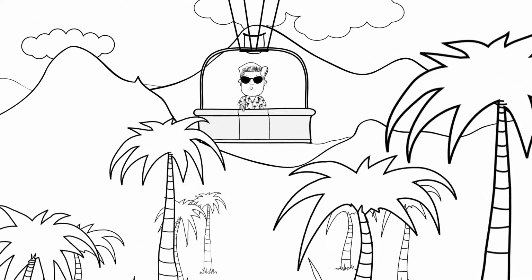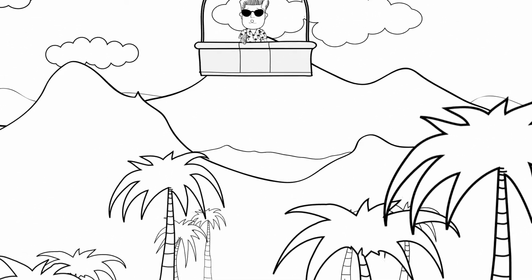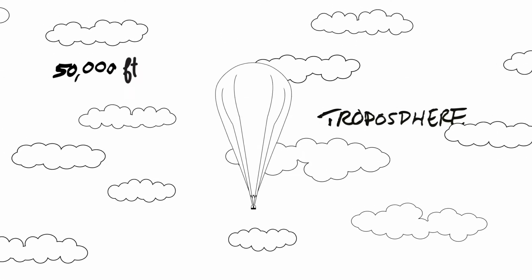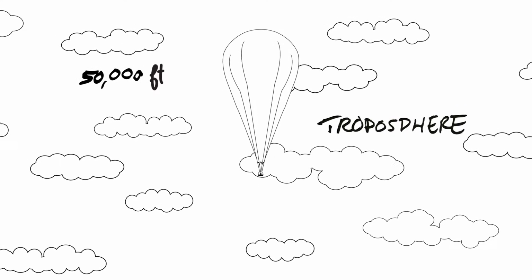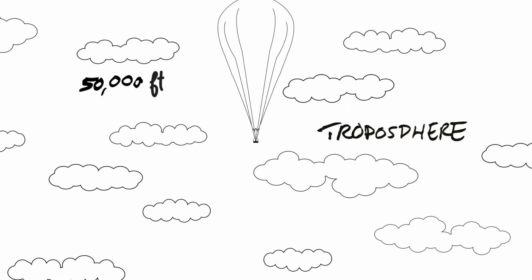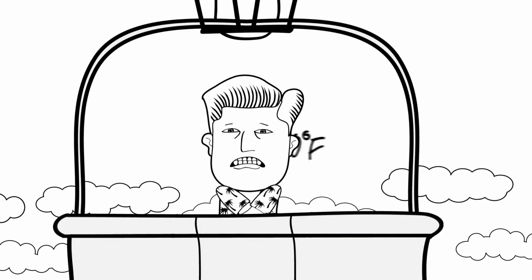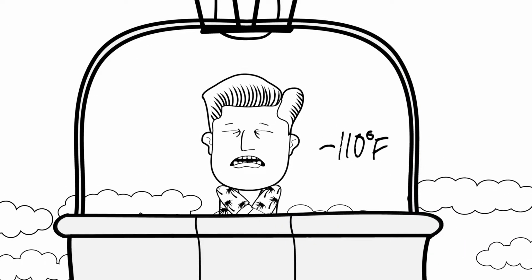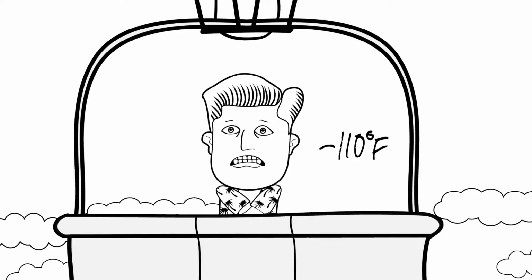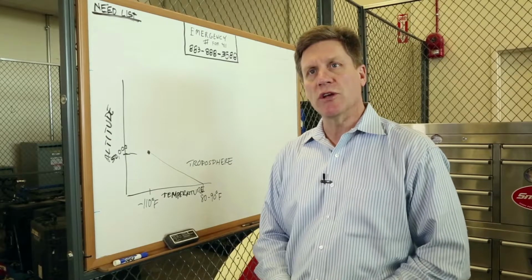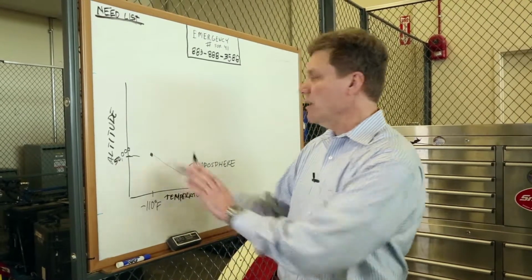But also some of the coldest temperatures that we see in the world are found about 50,000 feet above the ground in the tropics. So here, it's getting down to temperatures of about minus 110 degrees below zero. So there's a huge decrease in temperature, and this is all occurring in the troposphere.